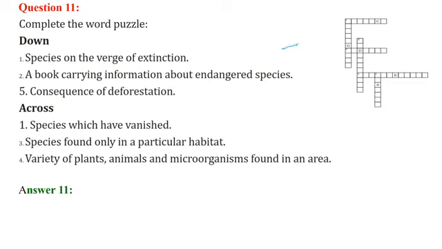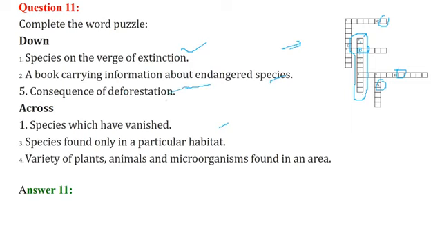This is a crossword puzzle. Species on the verge of extinction, that is extinct. I'll show you, don't worry about that, because we have alphabets, and we have to fit words of the meaning of these. A book carrying information about endangered species. So this is the second one. So this will be Red Data Book. Like this we have to fill.